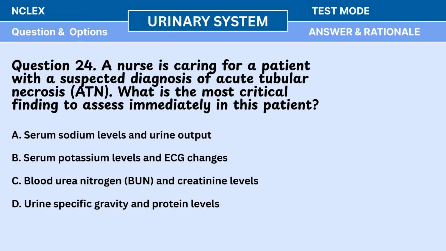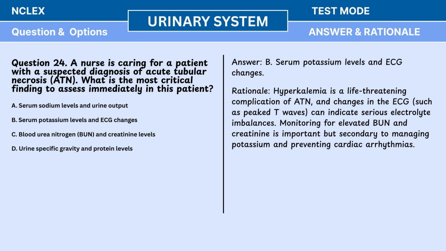Question 24. A nurse is caring for a patient with a suspected diagnosis of acute tubular necrosis, ATN. What is the most critical finding to assess immediately in this patient? A. Serum sodium levels and urine output. B. Serum potassium levels and ECG changes. C. Blood urea nitrogen, BUN, and creatinine levels. D. Urine specific gravity and protein levels. Answer: B. Serum potassium levels and ECG changes.